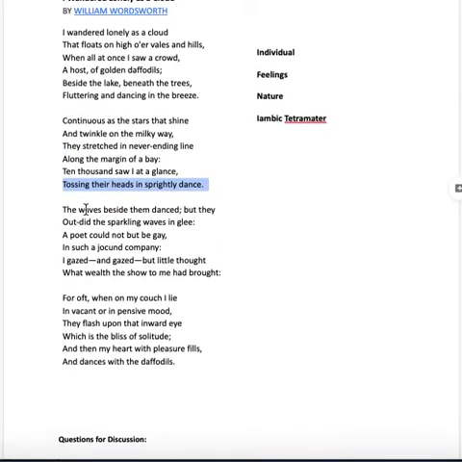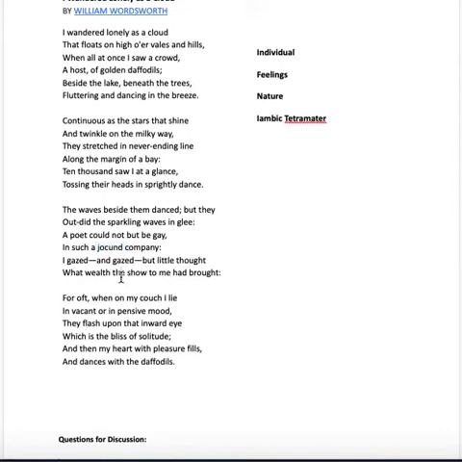And of course, the dancing continues. The waves behind them, beside them danced, but they outdid the sparkling waves in glee. Notice we've got dancing water. The lake that's near them is dancing, but also they are, and they are gleeful. And they're also happy. A poet could not but be gay in such a jocund company. Jocund means happy, or jocular, or cheerful, or funny.